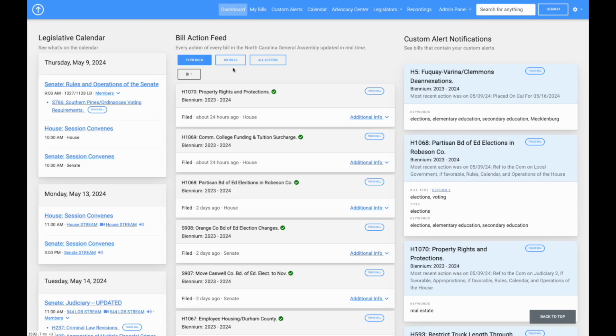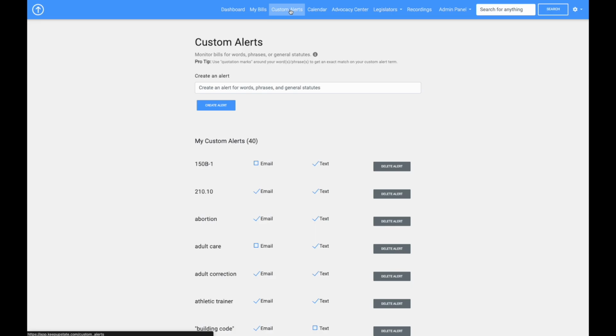Okay, the next topic to get into is alerting. And there's a couple different types of alerts. The first one to be aware of is our custom alerts. Now, Upstate, we scrape all legislative data every 10 minutes from the ncleg.gov website. So we're able to send you alerts within 10 minutes of it happening and being recorded on the government website.